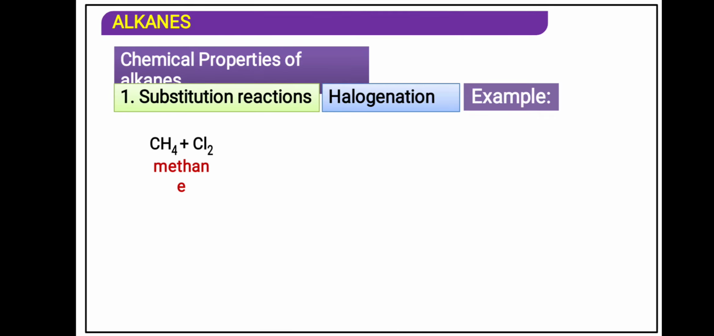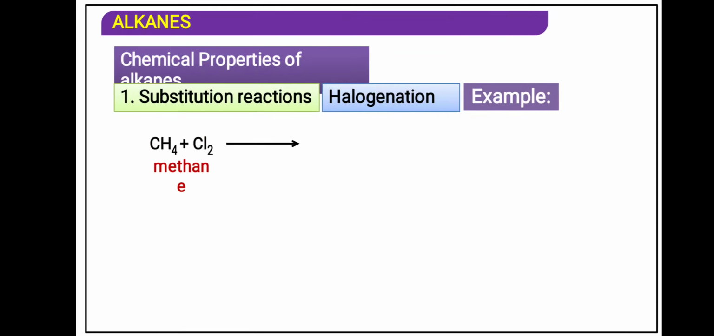CH4 plus Cl2. This Cl2 is nothing but Cl bond Cl, and CH4 has a carbon with 4 bonds to hydrogen. One of the hydrogens will be removed and one of the chlorines will be inserted, and the hydrogen and the other Cl will form HCl, hydrochloric acid. This is the symbol of a packet of energy, light. In electrochemistry we have seen h nu, that is a packet of energy, a quantum. Photon we can say.